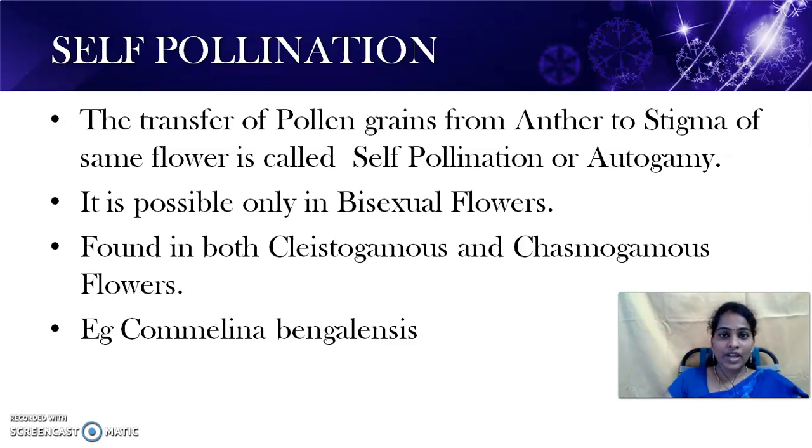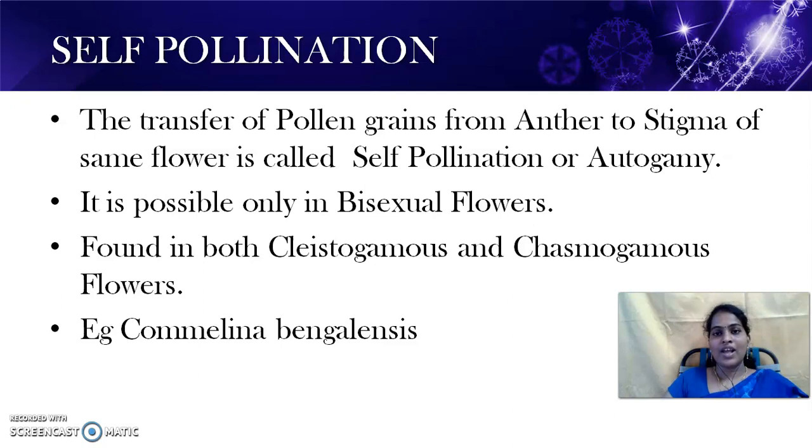What are cleistogamous flowers? The flowers which do not open are called cleistogamous flowers. As they are closed flowers, there is no chance of foreign pollen grains reaching those flowers. So here compulsorily self-pollination will occur in cleistogamous flowers. Chasmogamous flowers means the flowers which open.